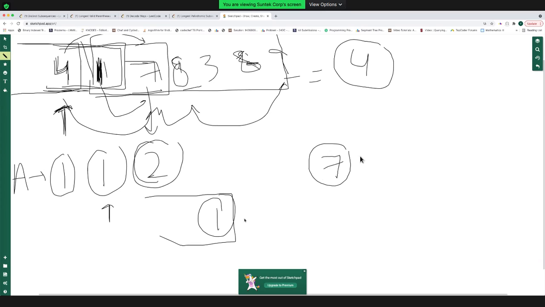And I know 7 is greater than 1. I don't care about what elements you have placed before 1. What I care about is the last element that you have placed is 1, and I am 7. I am greater than 1, so you can append me in front of 1. The maximum length till 1 was 1, so if you append 7 in front of that, you will get 2.